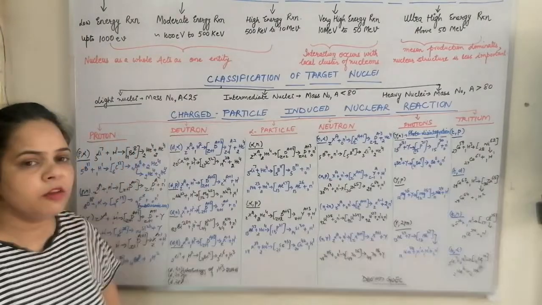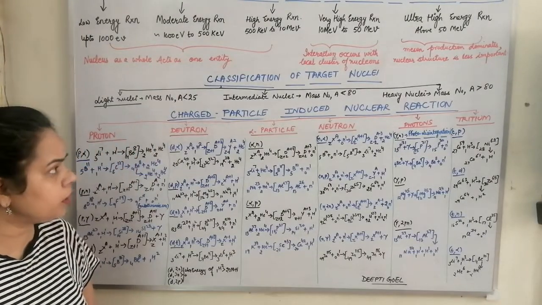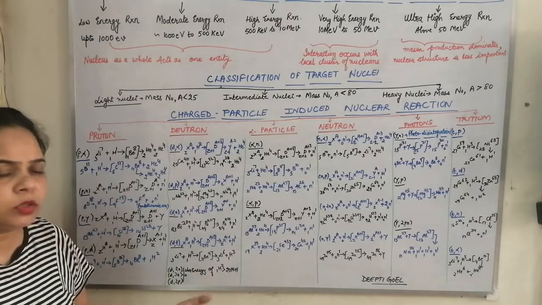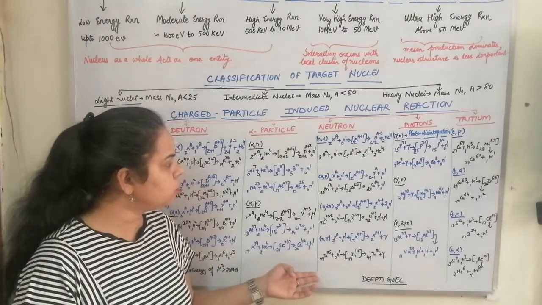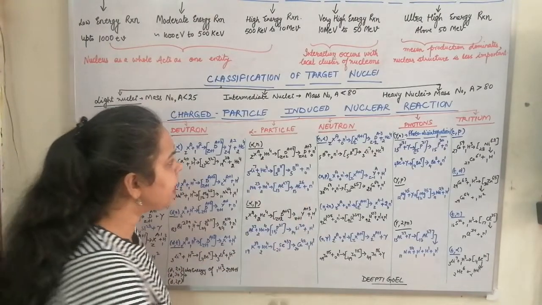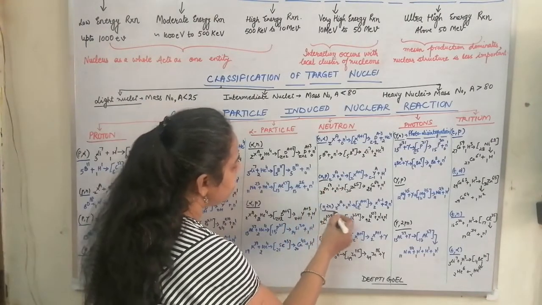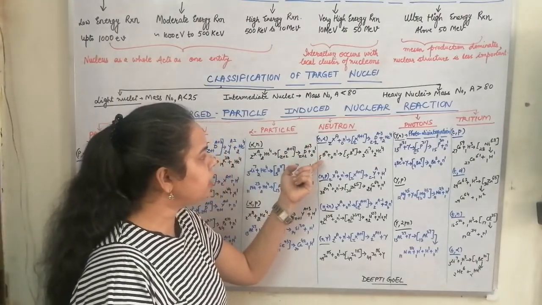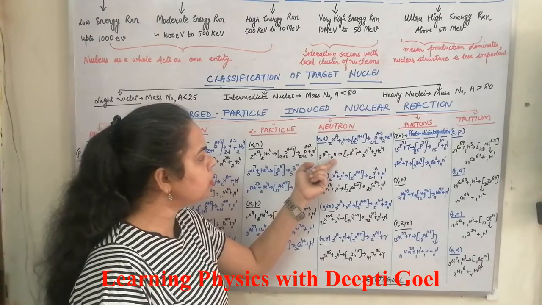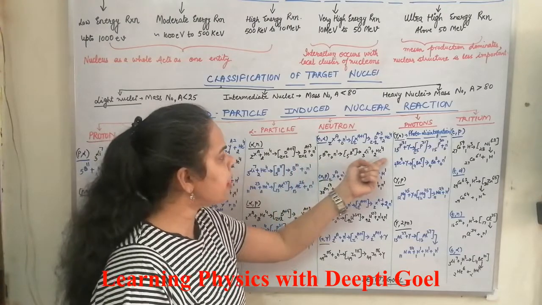So this is the alpha particle induced nuclear reaction. Next we come to the neutron induced nuclear reaction. In the neutron induced nuclear reaction, we again have 4 types, that is n-alpha, n-p, n-2n and n-gamma. In the n-alpha reaction, boron is struck by a neutron to give lithium and an alpha particle.